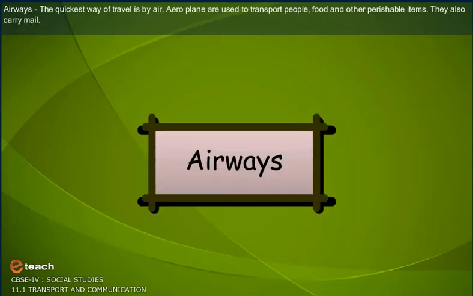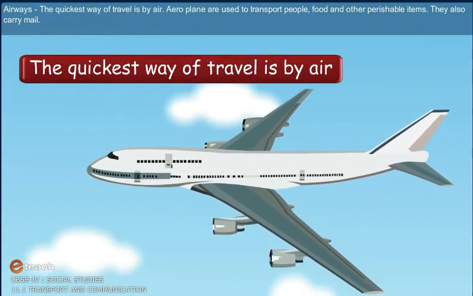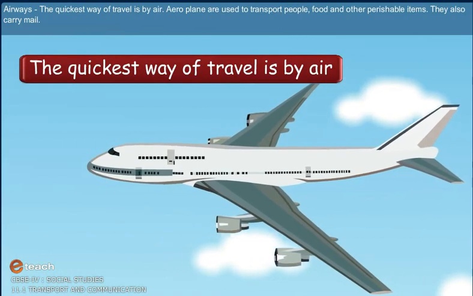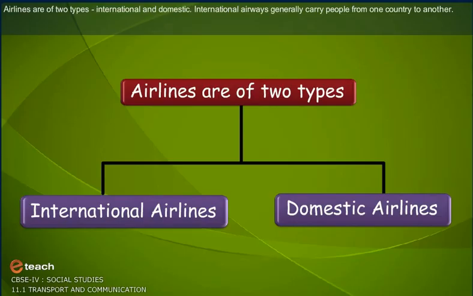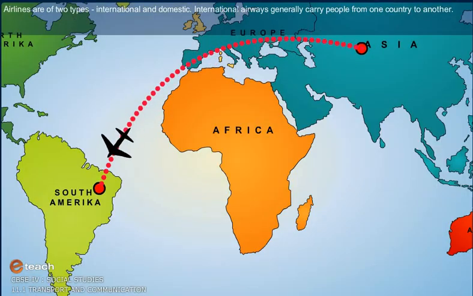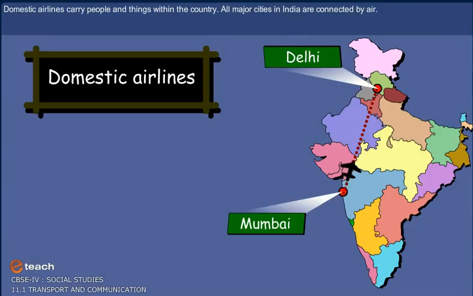Airways. The quickest way of travel is by air. Aeroplanes are used to transport people, food and other perishable items. They also carry mail. Airlines are of two types: international and domestic. International airways generally carry people from one country to another. Domestic airlines carry people and things within the country.